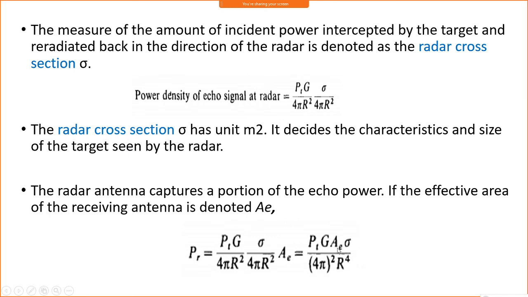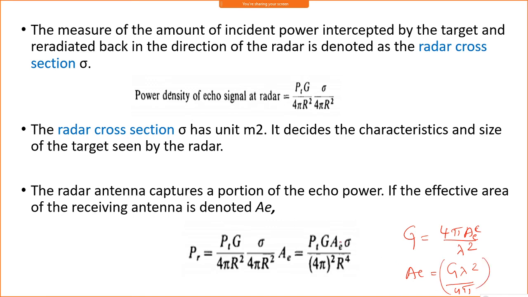Now we know the equation for AE in terms of gain. You know the gain equation in terms of the effective aperture, which is G equals 4 pi AE by lambda square. Now AE we can rearrange as G lambda square by 4 pi, and you can put this here.